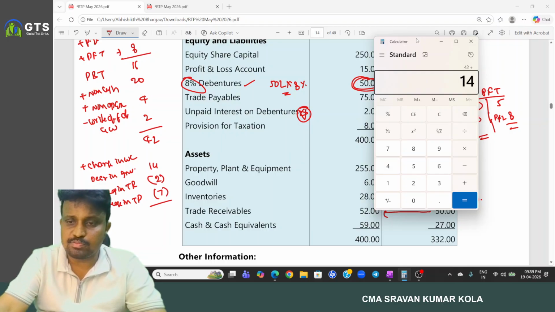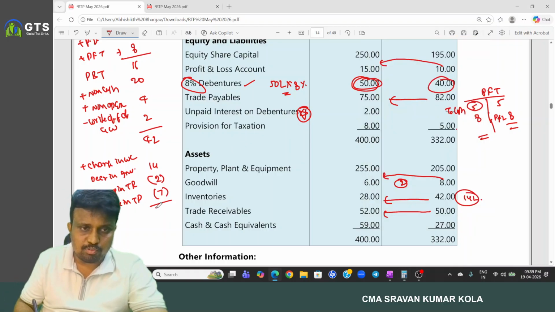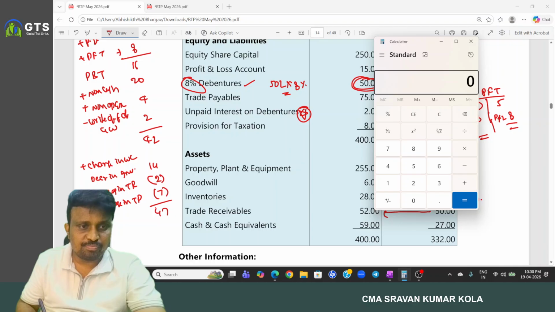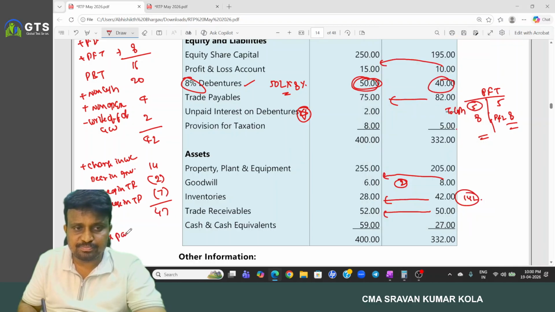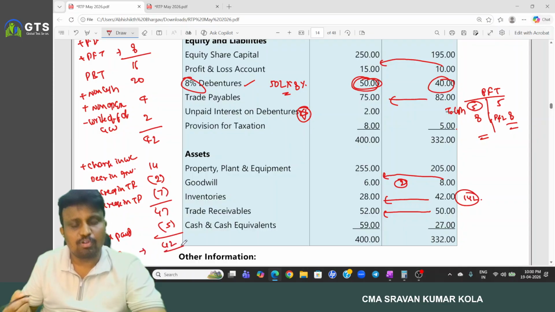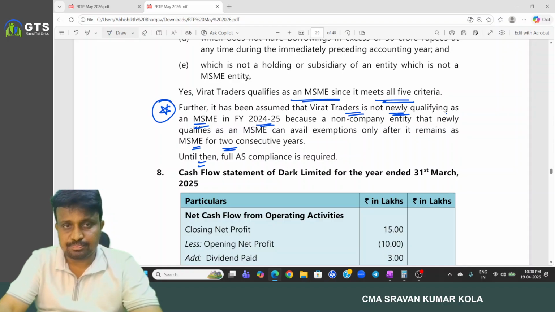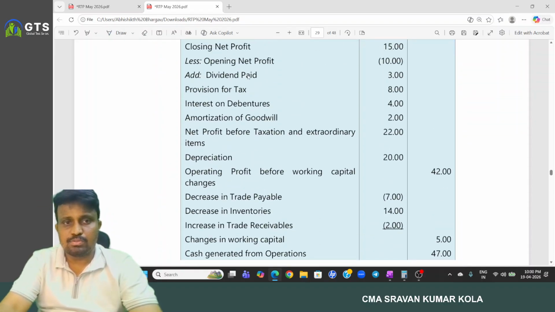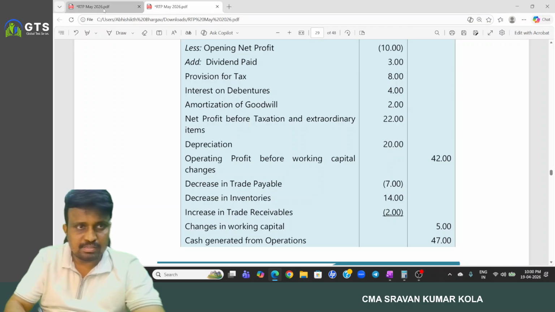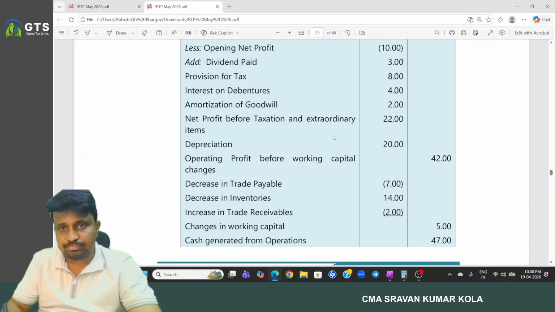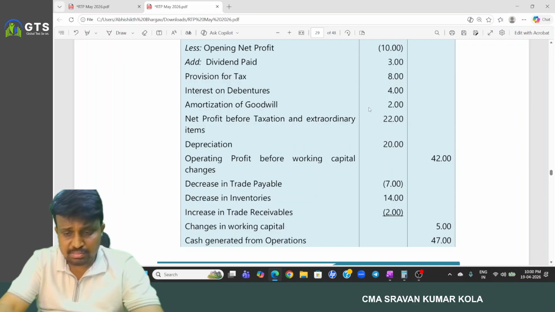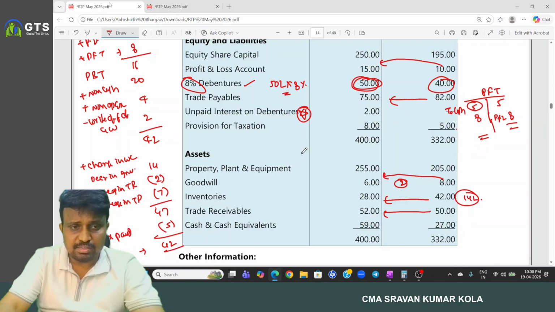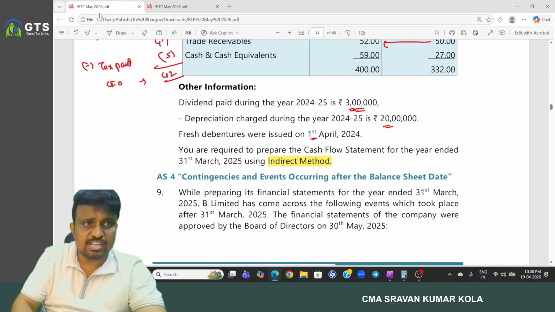So 42 plus 40 minus 9, so 47 lakh, and minus tax paid. In the current year we paid the tax of 5. So cash flows from operating activities, how much amount? 42 lakhs. Okay, so cash flows from operating activities. And next one, cash flows from investing activities.